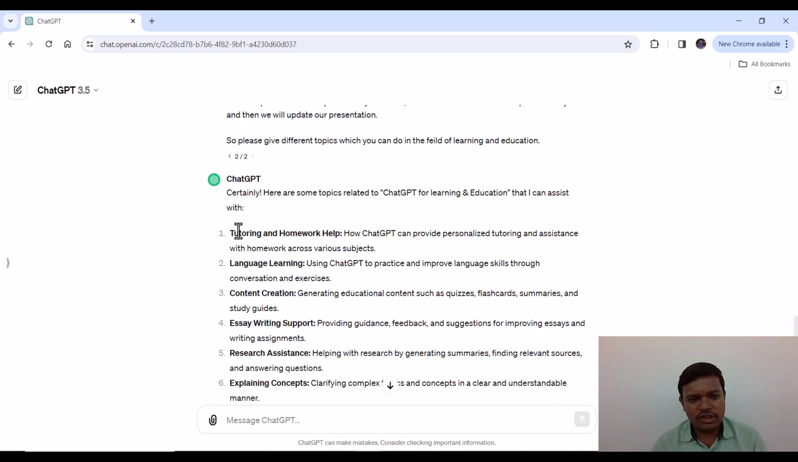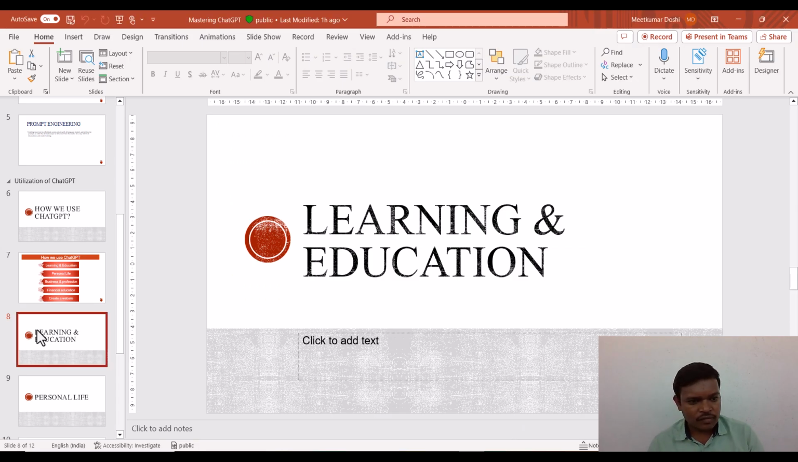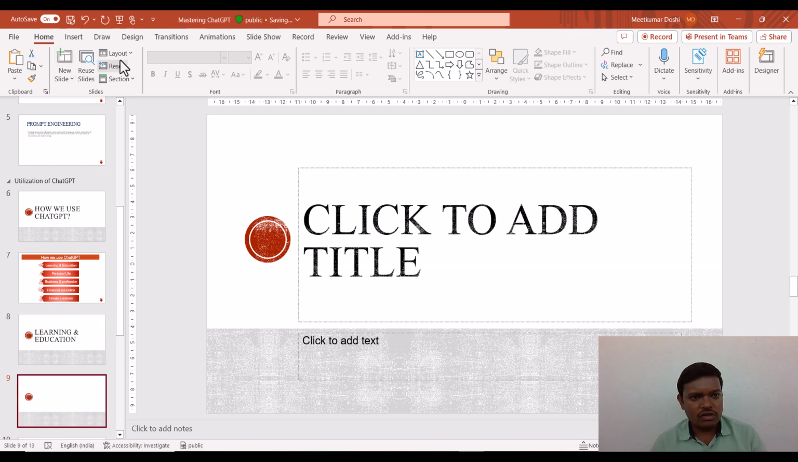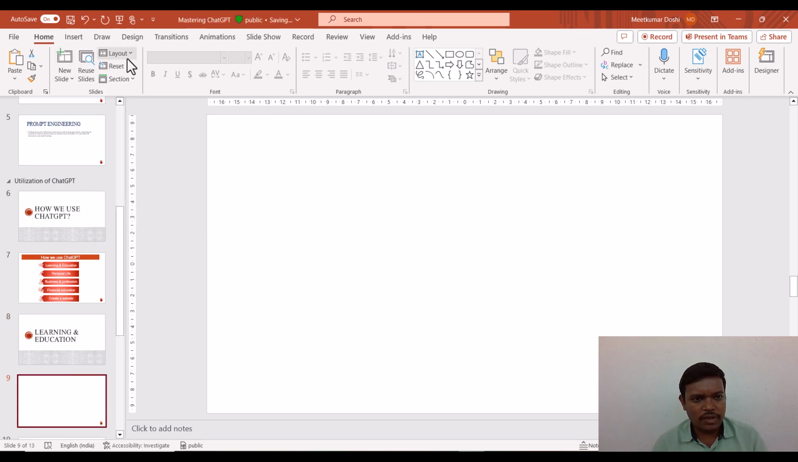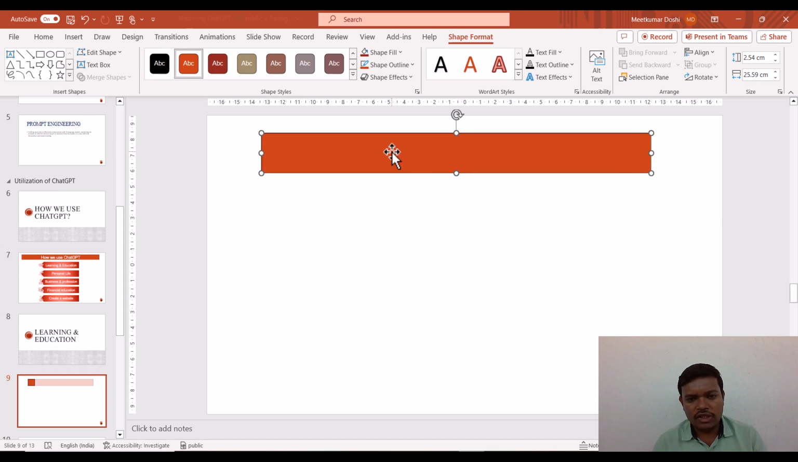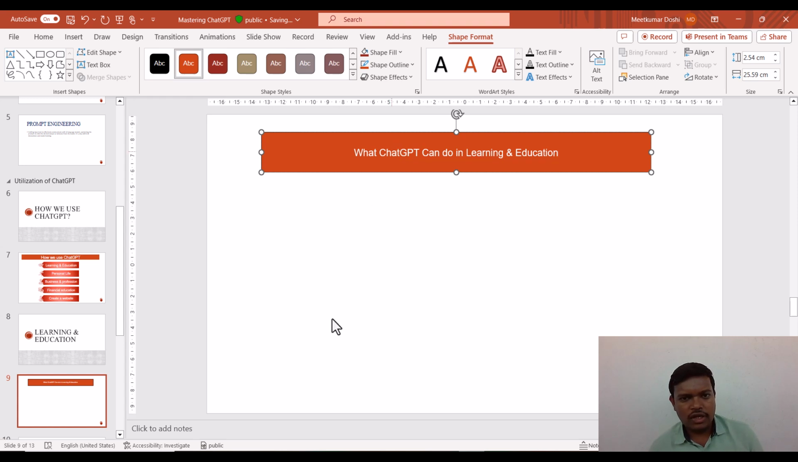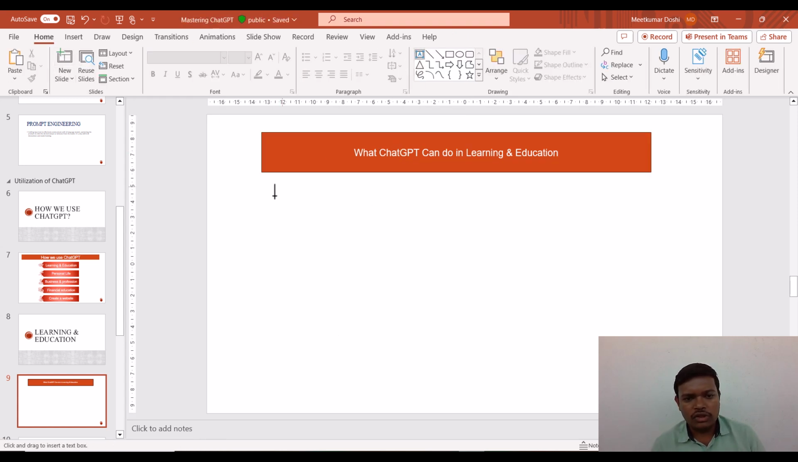So we are going to copy this, and for our record we will paste it in our presentation. Here we will create one new slide with a blank layout. Here we will make a heading with the special box which is available as a shape format. Now it is automatically created, and here I am writing what ChatGPT can do in learning and education. Okay, and now we will create one more text box.